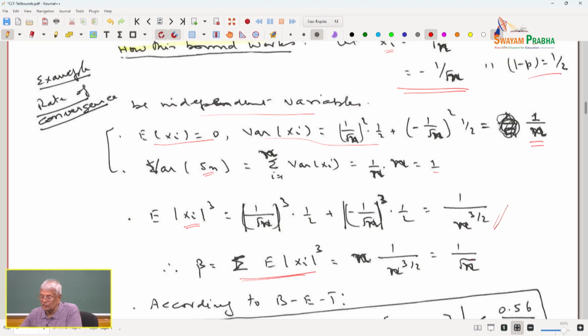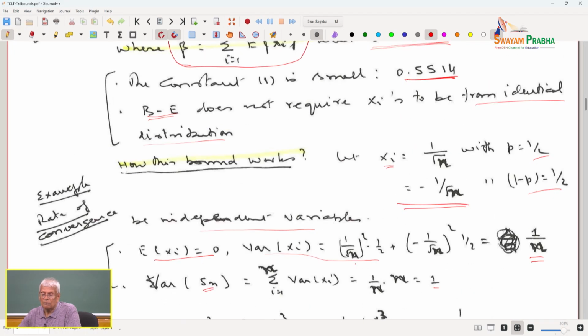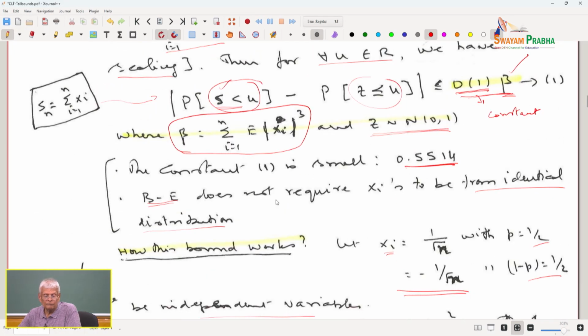Wow, that is very interesting. Now, look at this. In this bound in 1, the difference between the sampling distribution and the limiting distribution is upper bounded by a constant, which is about half, times beta. Beta is the sum of the third moments.